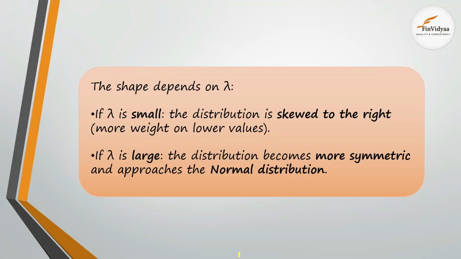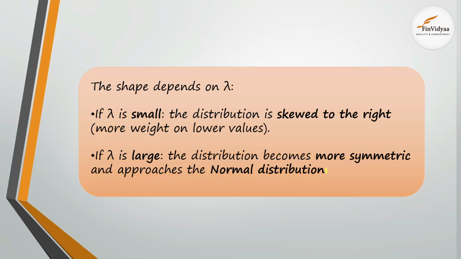So in case we are asked to plot the graph, the shape of the graph depends upon the lambda. If lambda is small, the distribution is skewed to the right, that is more weight on the lower values. And if lambda is large, the distribution becomes more symmetric and approaches the normal distribution, that is a bell-shaped curve.